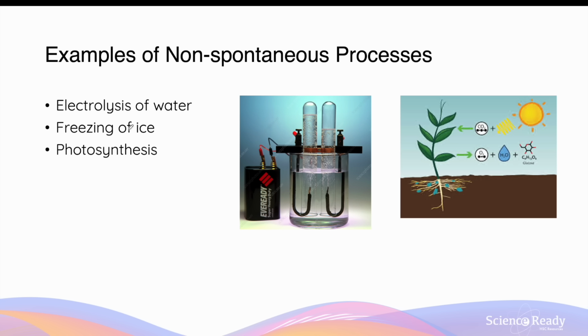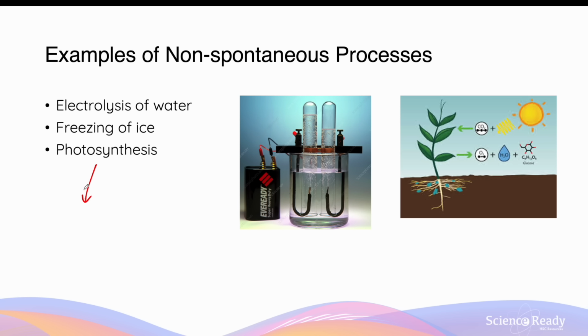A similar explanation can be applied to the freezing of water to form ice above the freezing point of water, which is 0 degrees Celsius. Above 0 degrees Celsius, a continuous amount of energy needs to be extracted from the water molecules in order to freeze water into its ice lattice structure. Photosynthesis is a complex sequence of chemical reactions that occur in plant cells to convert energy in the form of sunlight into energy-containing molecules such as glucose that can be utilized by plant cells to derive energy later on.